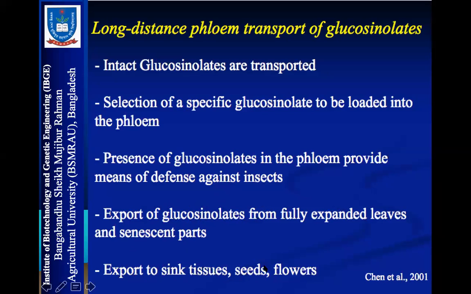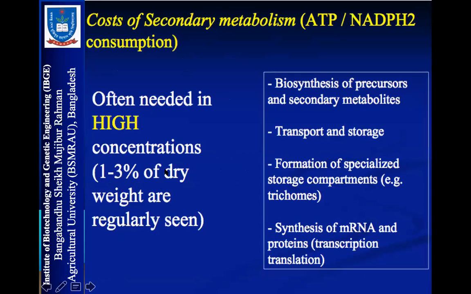and flowers. Seeds and flowers are called sink tissues because they deposit the carbohydrate and energy produced in the leaves. They are deposited in the seeds and flowers. This is why they are called sink tissues. Another term is source tissues, which are mainly leaf tissues. So these are the interesting points.